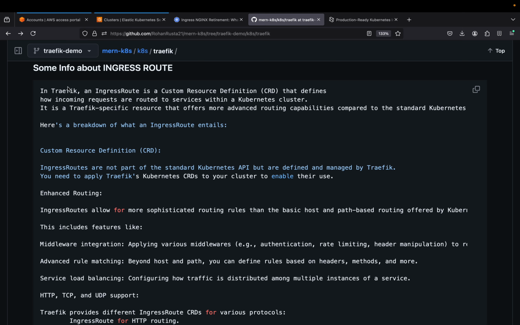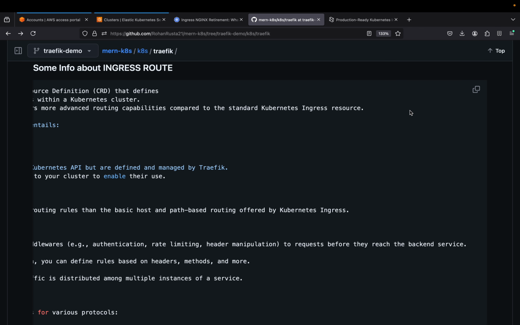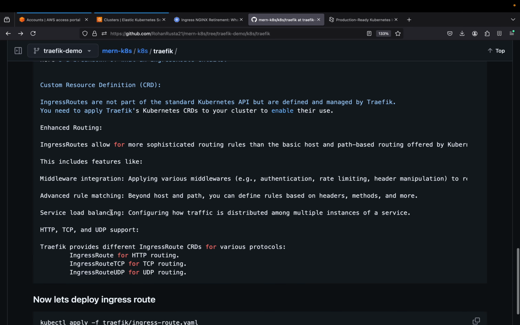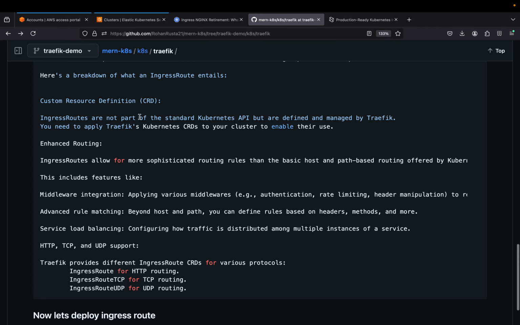So in Traefik, an Ingress Route is a custom resource definition that defines how incoming requests are routed to services within a Kubernetes cluster. So it is a Traefik specific resource and that offers more advanced routing capabilities compared to the standard Kubernetes ingress resource. So it is an advanced version of the ingress.yaml. It's a custom resource definition, and it is not part of the standard Kubernetes API, and it is managed by Traefik only.